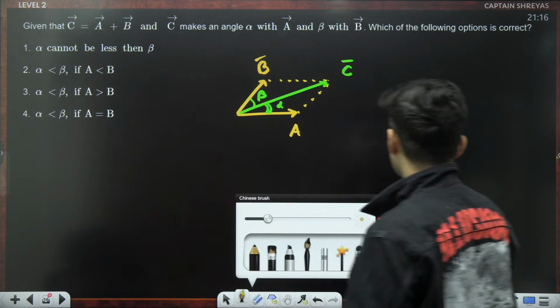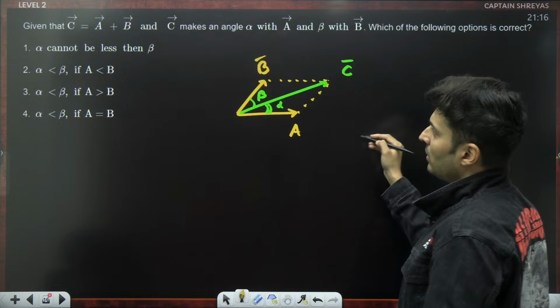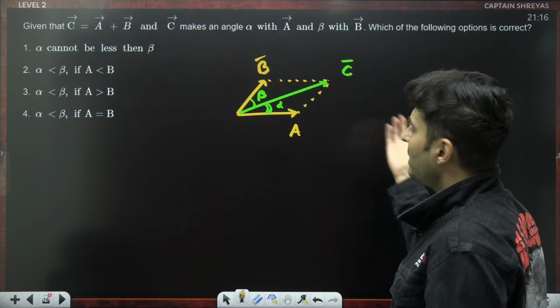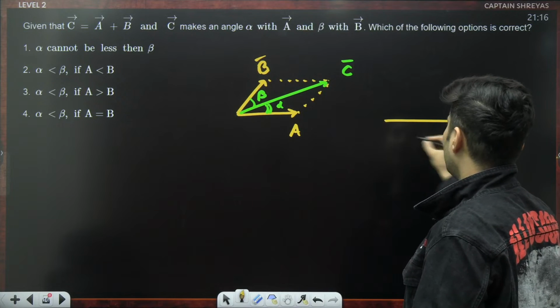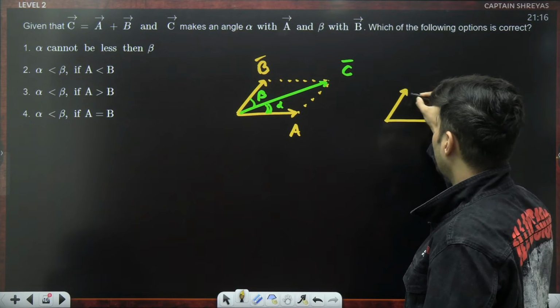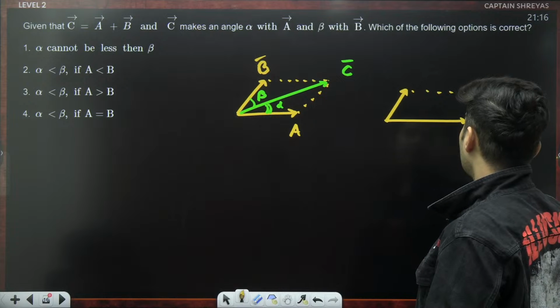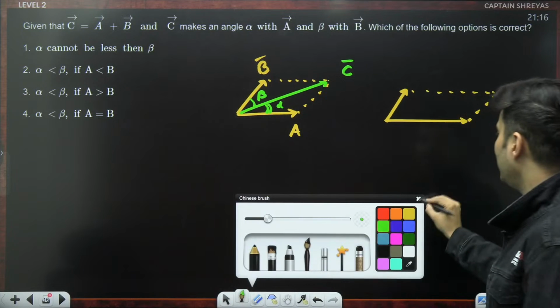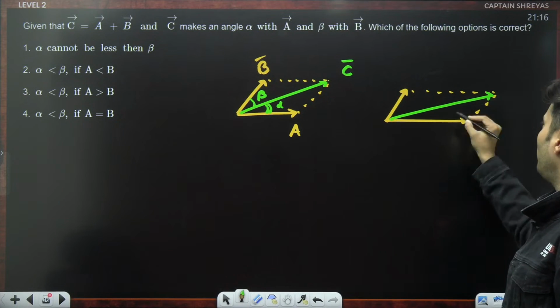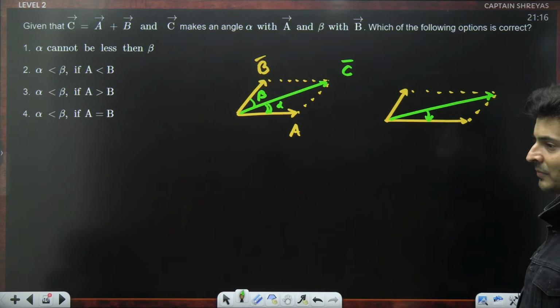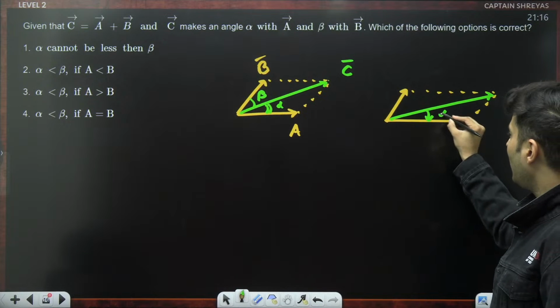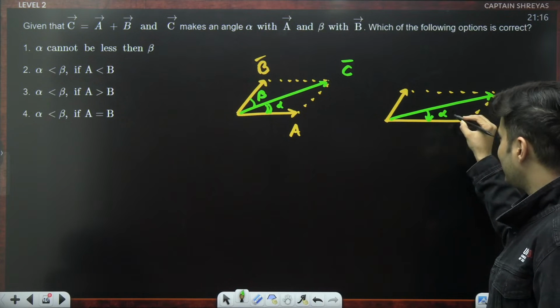Now just think about it. If A vector becomes long, or let's say B vector becomes long, what will happen? Let's say, for example, we make the A vector longer and keep the B vector as it is. Because of that, the resultant vector will bend more towards A, which means alpha is less.